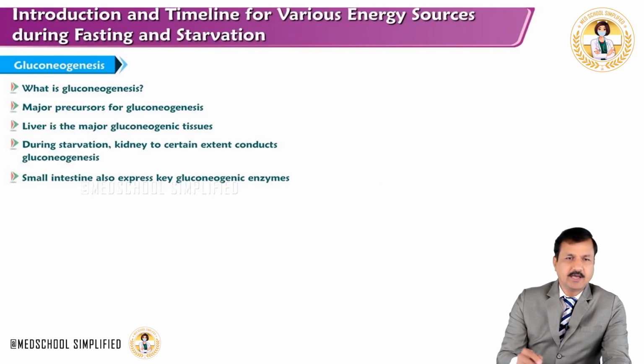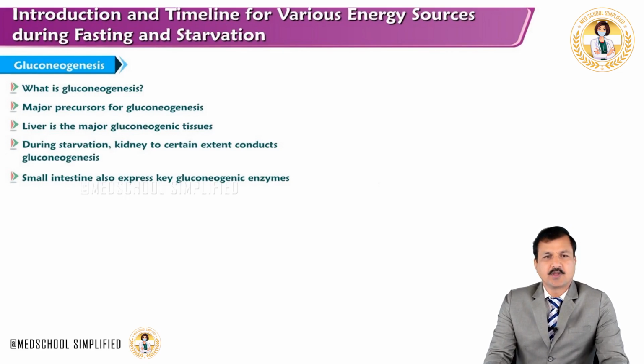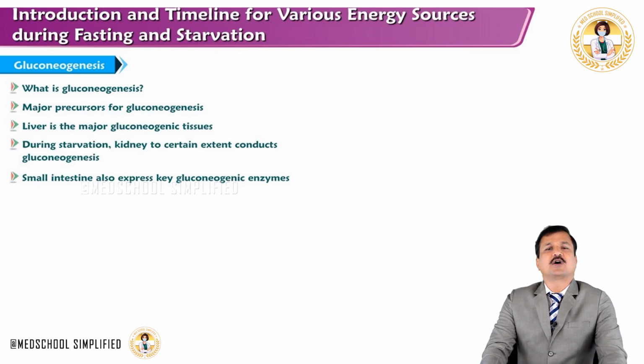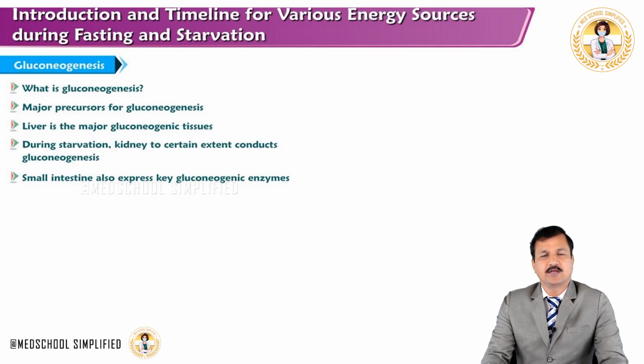What actually is gluconeogenesis? Gluconeogenesis is the formation of glucose from non-carbohydrate sources. Examples: conversion of lactate into glucose, conversion of amino acids like alanine into glucose, conversion of an organic molecule like propionyl-CoA into glucose, or conversion of glycerol into glucose.